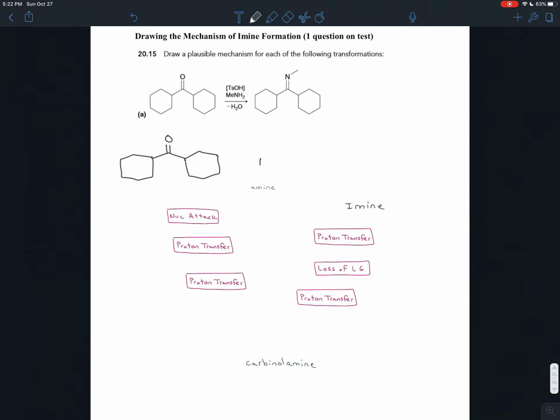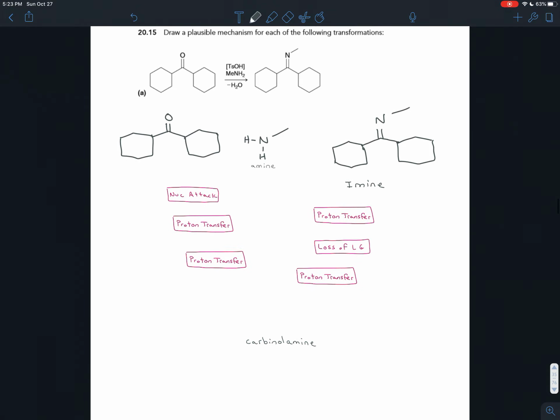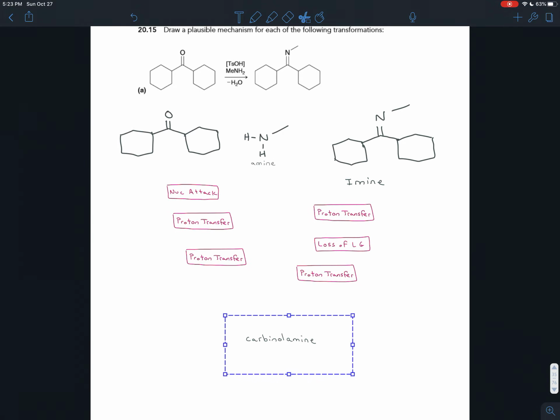The amine we're adding is methylamine. So we have a nitrogen, 2 hydrogens, and a methyl group. That's this MeNH2. And the imine that we want, notice how the imine is related to the ketone. It's really the same exact thing, just the oxygen is replaced with a nitrogen. Double bond is still there. And whatever R group was on the amine, that's pointing off of the nitrogen in the imine. So there's our ketone and our imine.